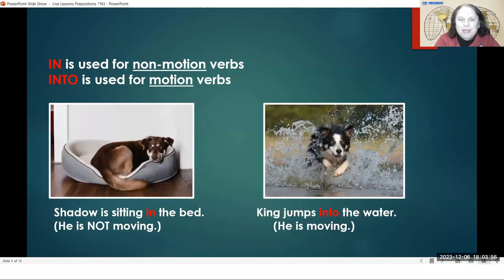Here are a couple more examples. Shadow is sitting in the bed. He is not moving. He's in the bed. King jumps into the water. He's jumping. He's moving. He was not in the water, and now he's moving into the water. Changing position from not in the water to into the water. He's moving. He's jumping into because it's a motion, a movement verb.